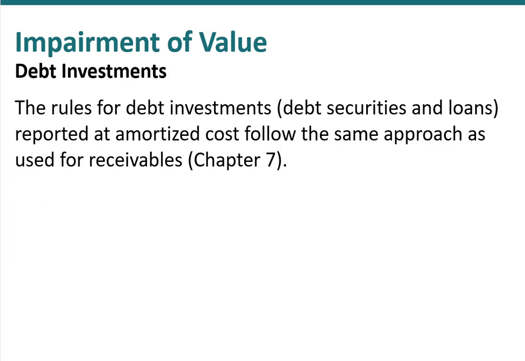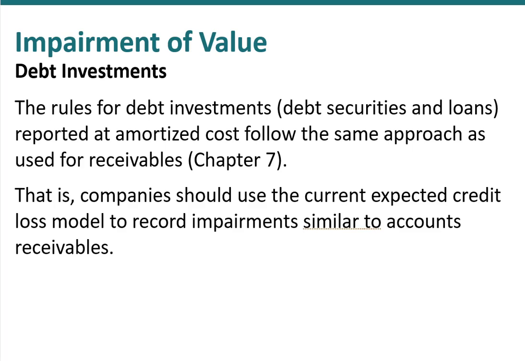In general, when we're talking about impairments of value related to credit loss, we're going to follow the same rules we did back in Chapter 7 for accounts receivable. We will estimate any bad debt expense and record a related entry to our allowance for doubtful accounts. So that's all that's meant when we talk about an expected credit loss. This is the exact same expected possible loss or write-off we had with respect to accounts receivable and other types of receivables.